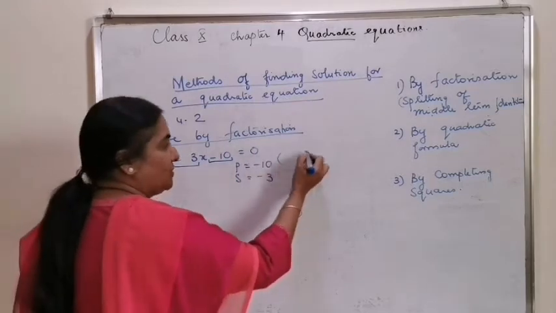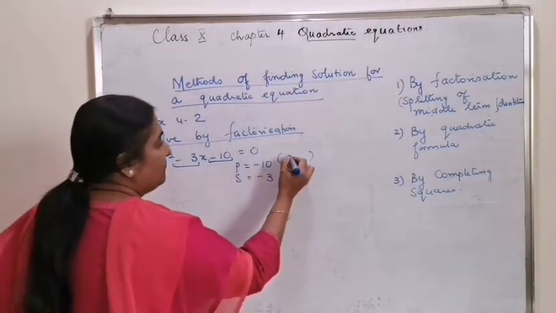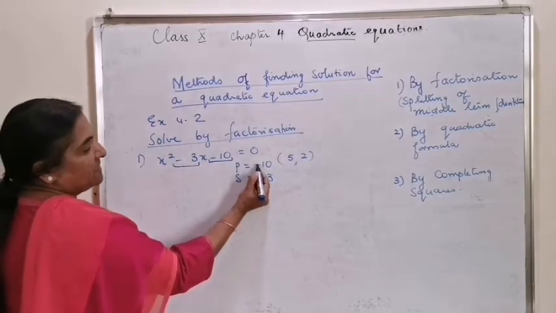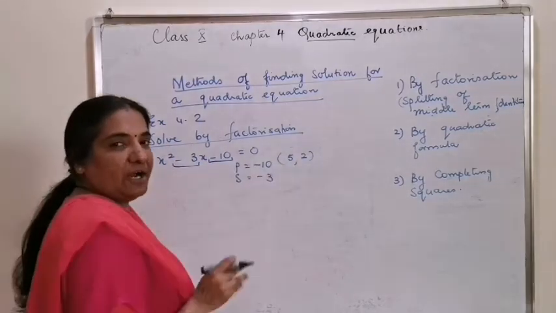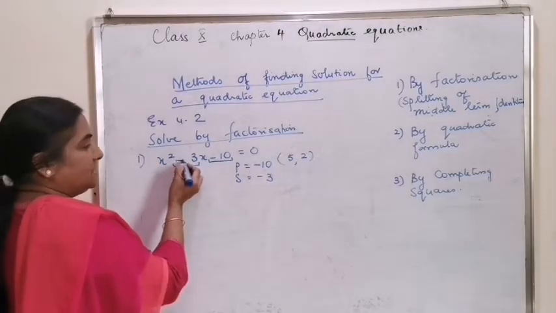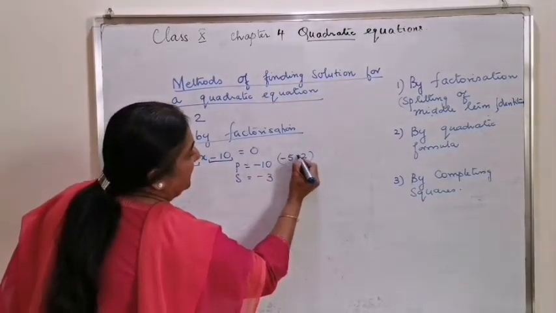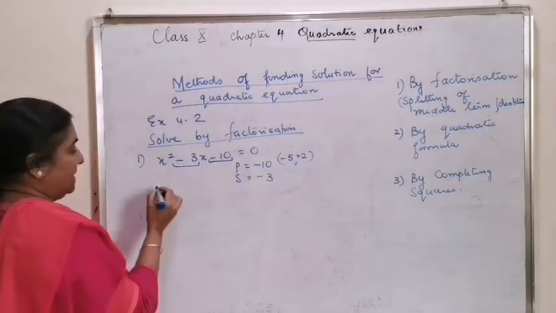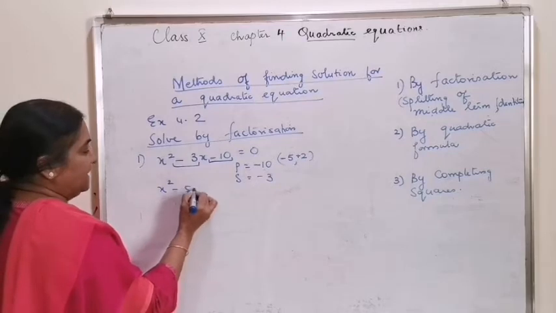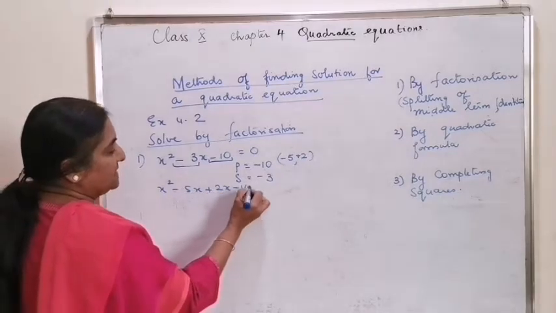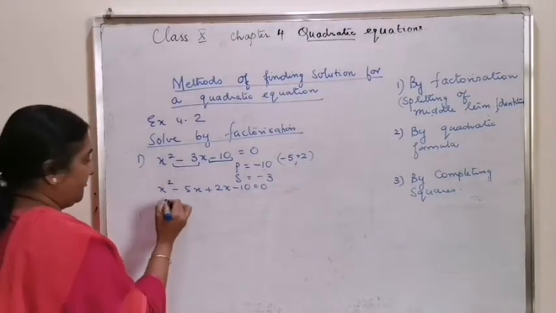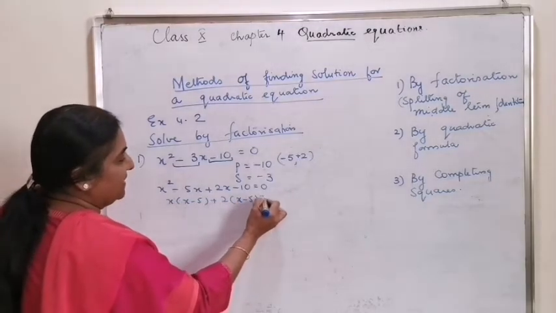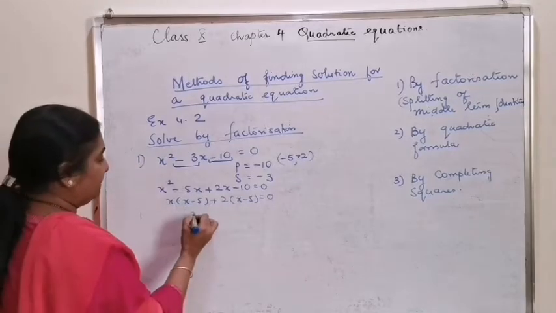The factors of 10 are 5 and 2. Now, since the product is negative, factors are of unlike sign, negative for the greater factor and the smaller factor will get the unlike sign. Splitting as x square minus 5x plus 2x minus 10 is equal to 0. X into x minus 5 plus 2 into x minus 5 is equal to 0.